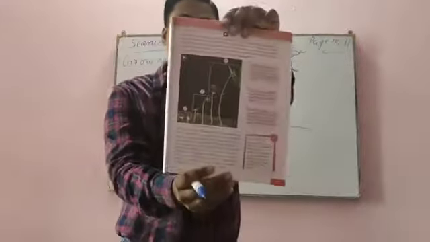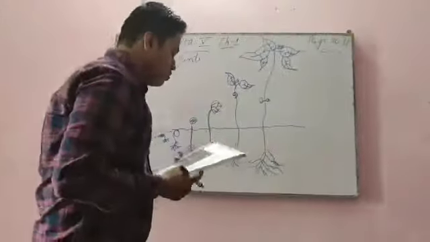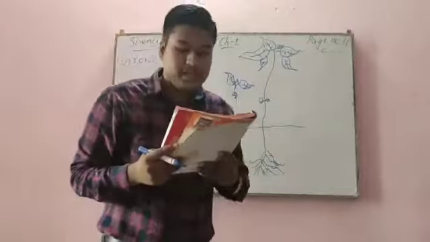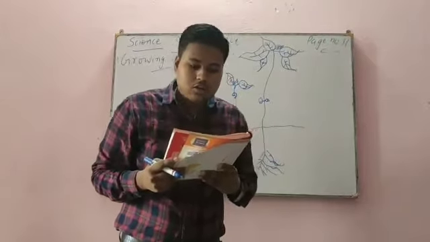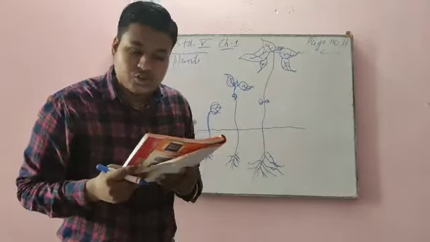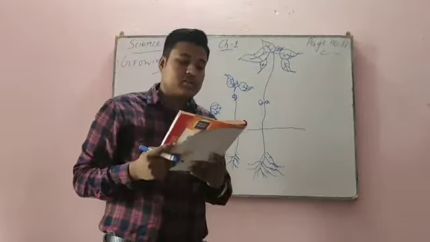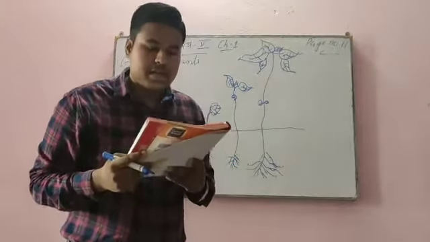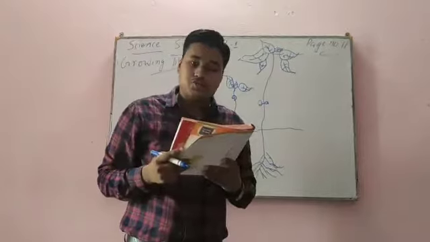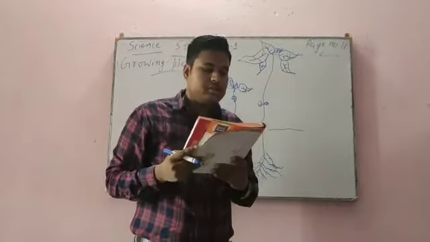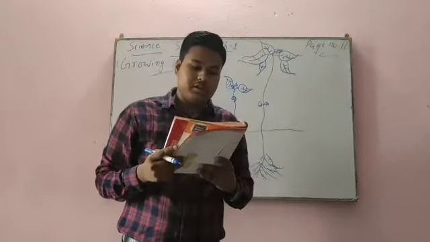This topic I am going to teach you. Plants produce many seeds. However, not all seeds grow or germinate into new plants. Why? Because some seeds are eaten up by birds and insects. Some get spoiled by heat and rain. Some do not get enough warmth and air.